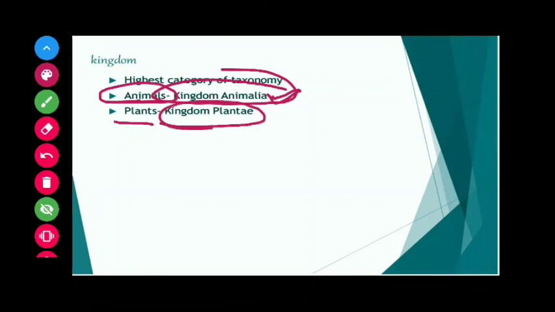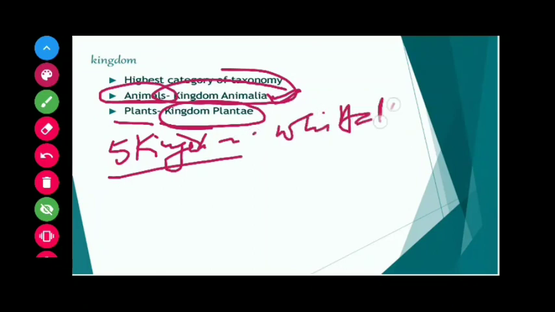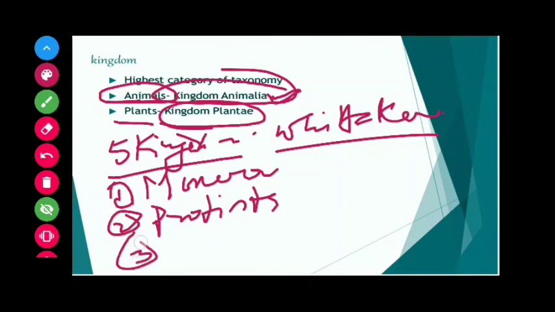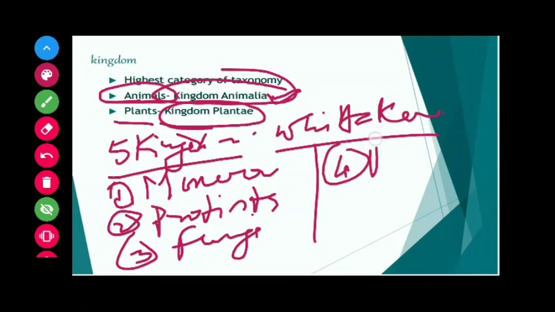All living organisms have been put in five different kingdoms. This is the Whittaker five kingdom classification, in which the first one is the kingdom Monera, second is the kingdom Protista, third is kingdom Fungi, fourth is kingdom Plantae, and the fifth is the kingdom Animalia.